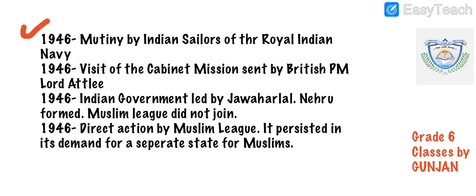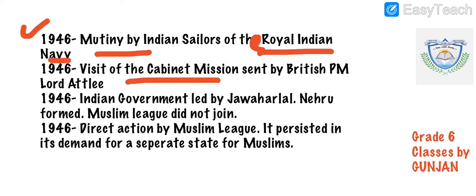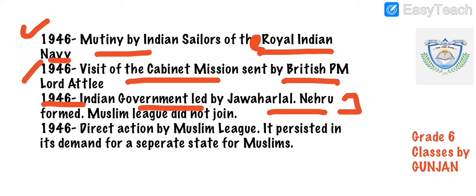In 1946, there was a mutiny by Indian sailors of the Royal Indian Navy. In 1946, the Cabinet Mission sent by British Prime Minister Lord Attlee visited. In 1946, the Indian government led by Jawaharlal Nehru was formed. The Muslim League did not join in this. In 1946 only, the Muslim League took Direct Action. They persisted in their demand for a separate state for Muslims.